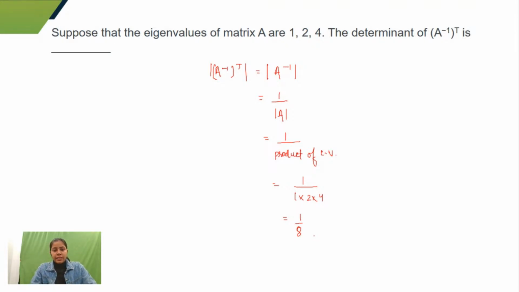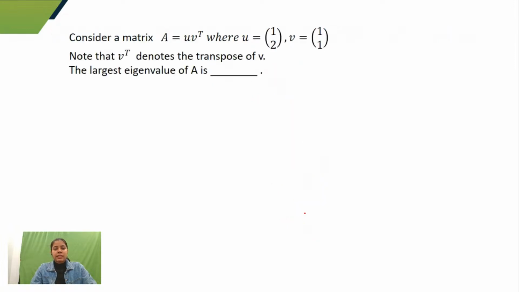Okay, now let's see another question. It says consider the matrix A equals U into V transpose, where U and V are given. We have to find out the largest eigenvalue of A here.